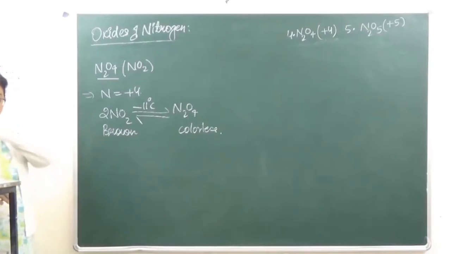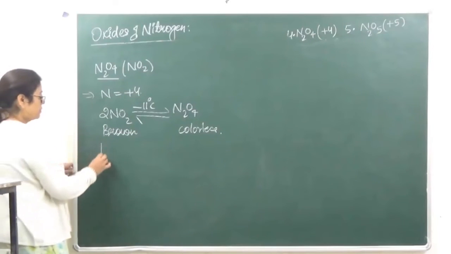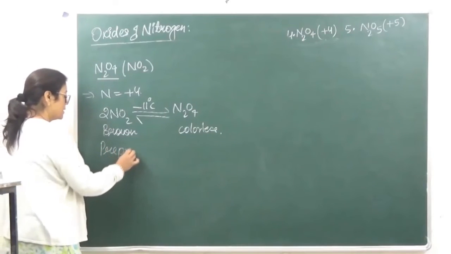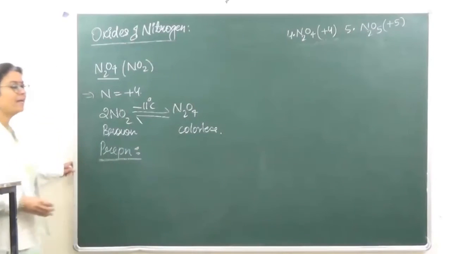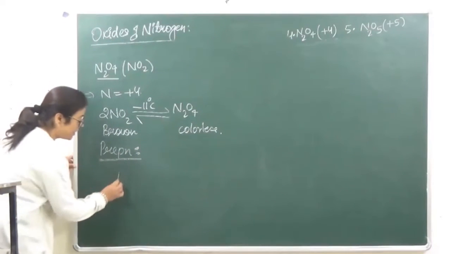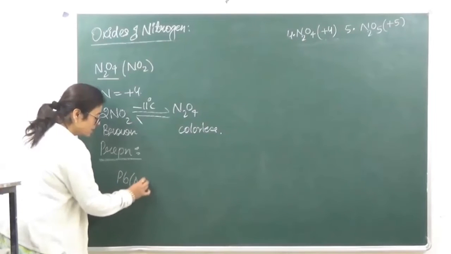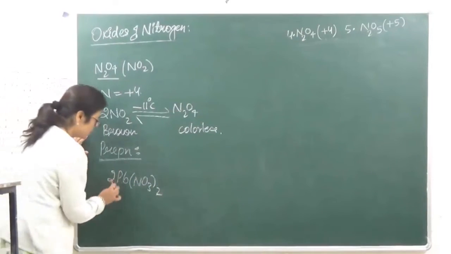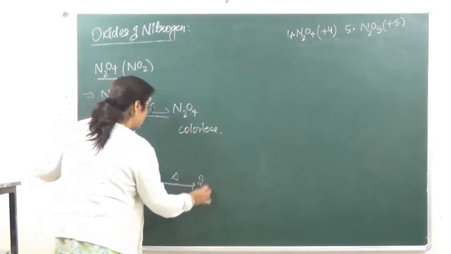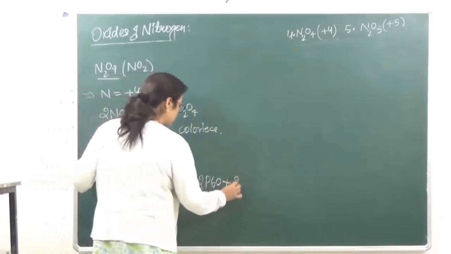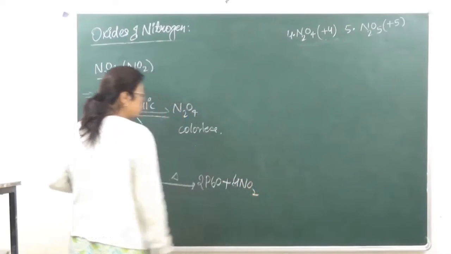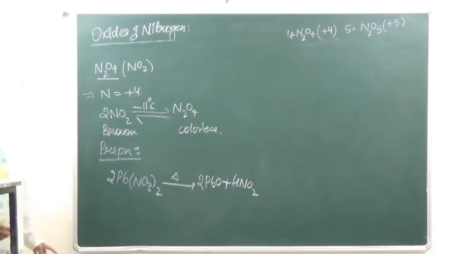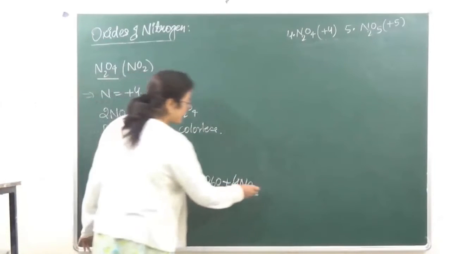Let's go on to the preparation. It can be prepared by normally heating the nitrates. जैसे हम लोग, if we are heating lead nitrate, it is going to give a brown color gas, which is nitrogen dioxide.